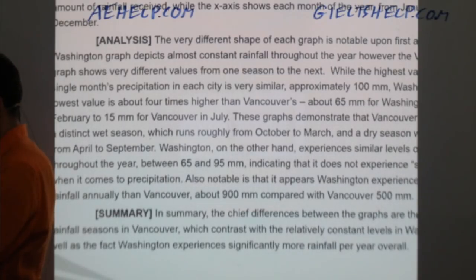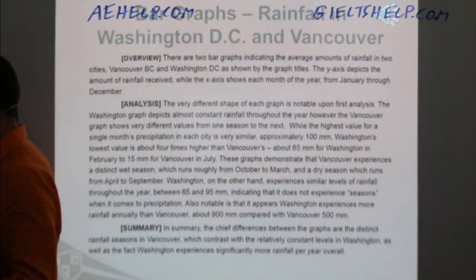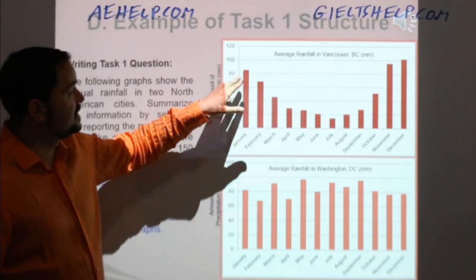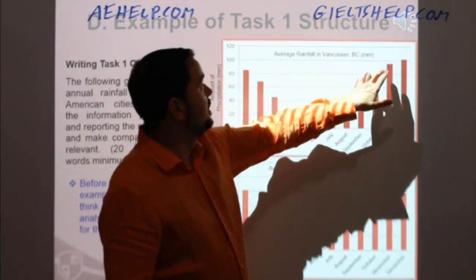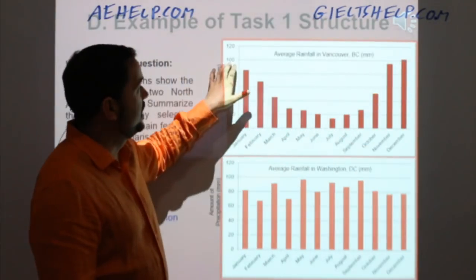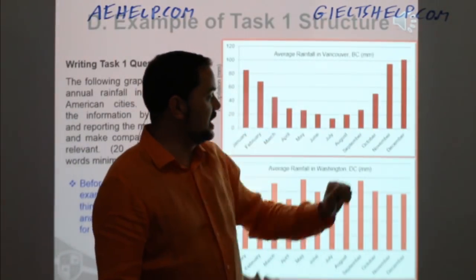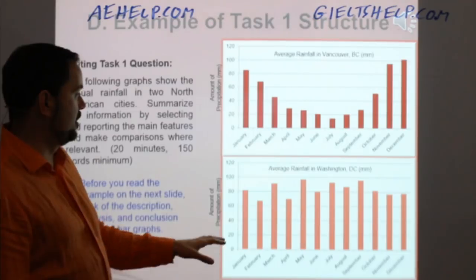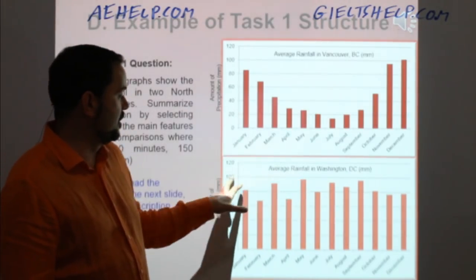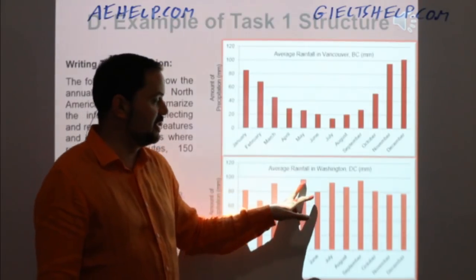And let's have a look here at what this author is comparing. So in this case, the author is comparing these highest values. So this one, this one, this one. So here you have December. December is over 100 millimeters of rainfall. And then here for Washington, D.C., in May, you have very close to 100 millimeters of rainfall.